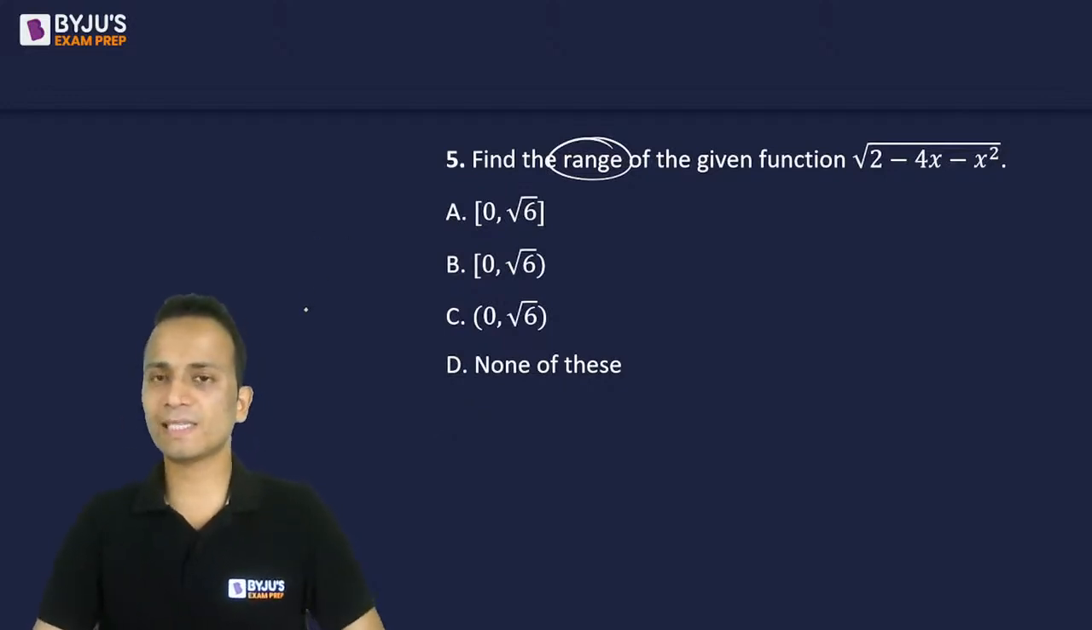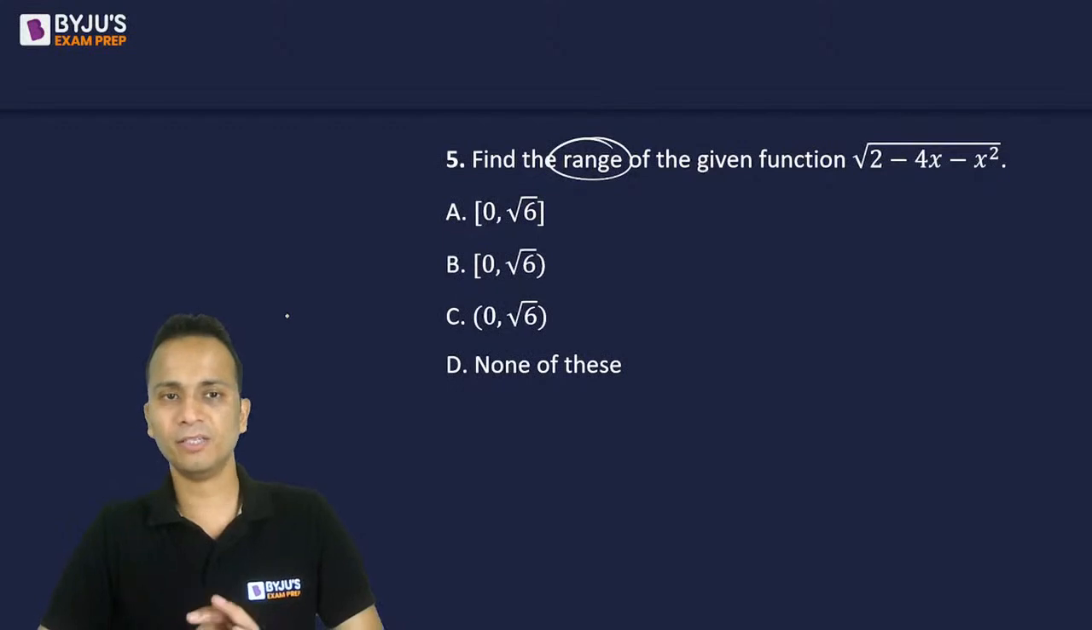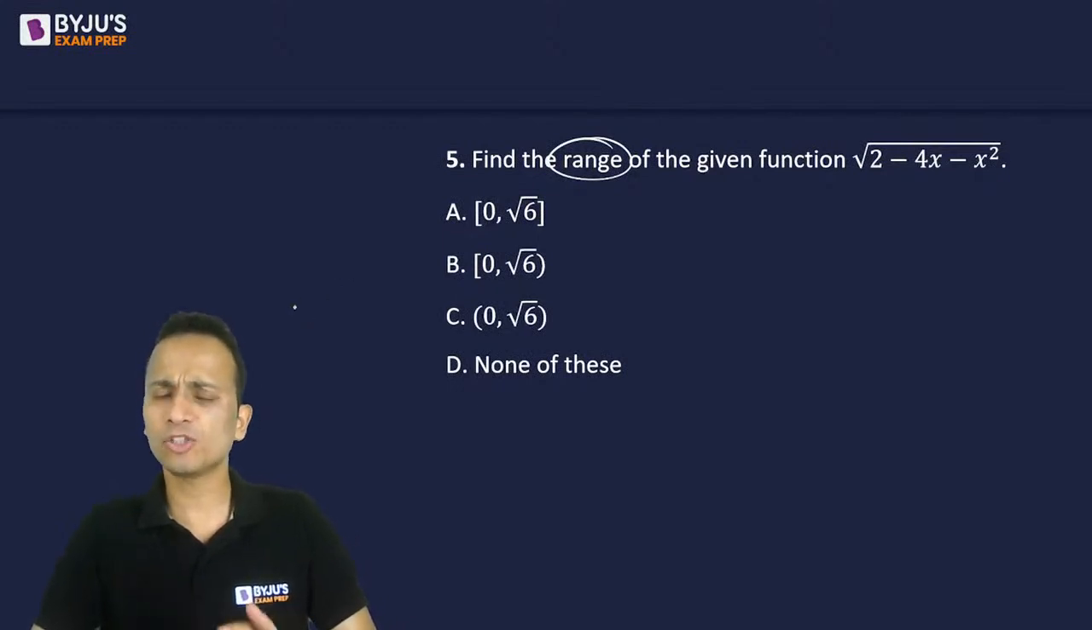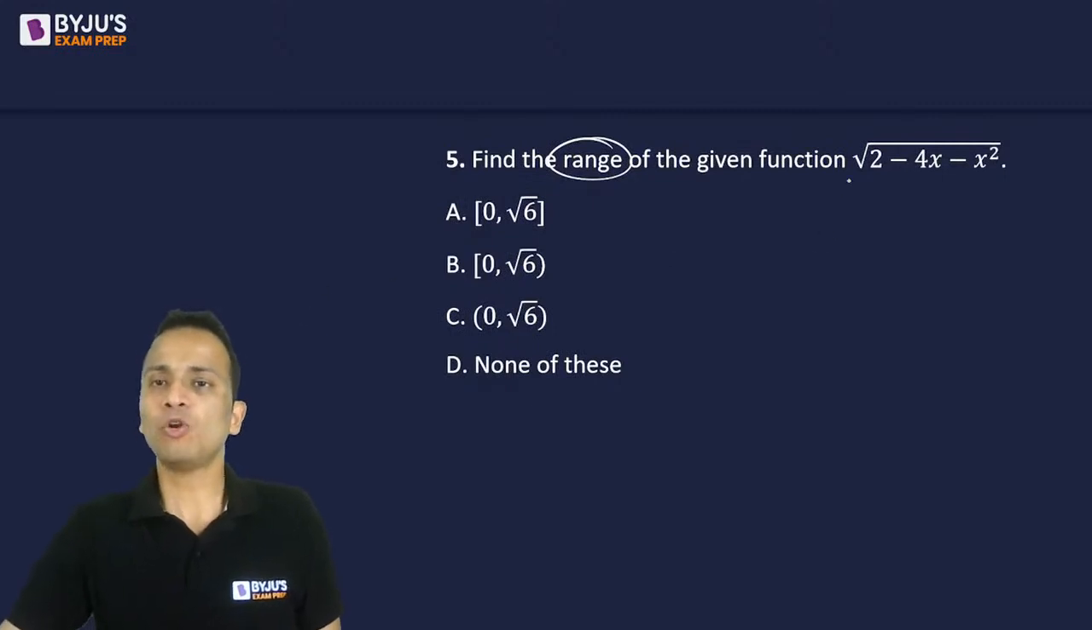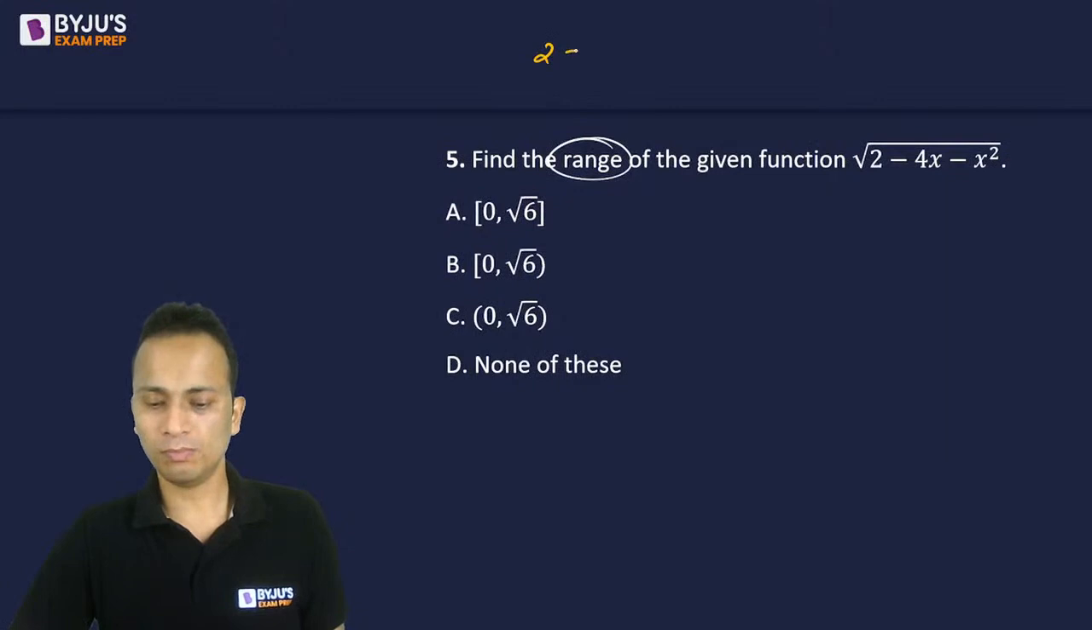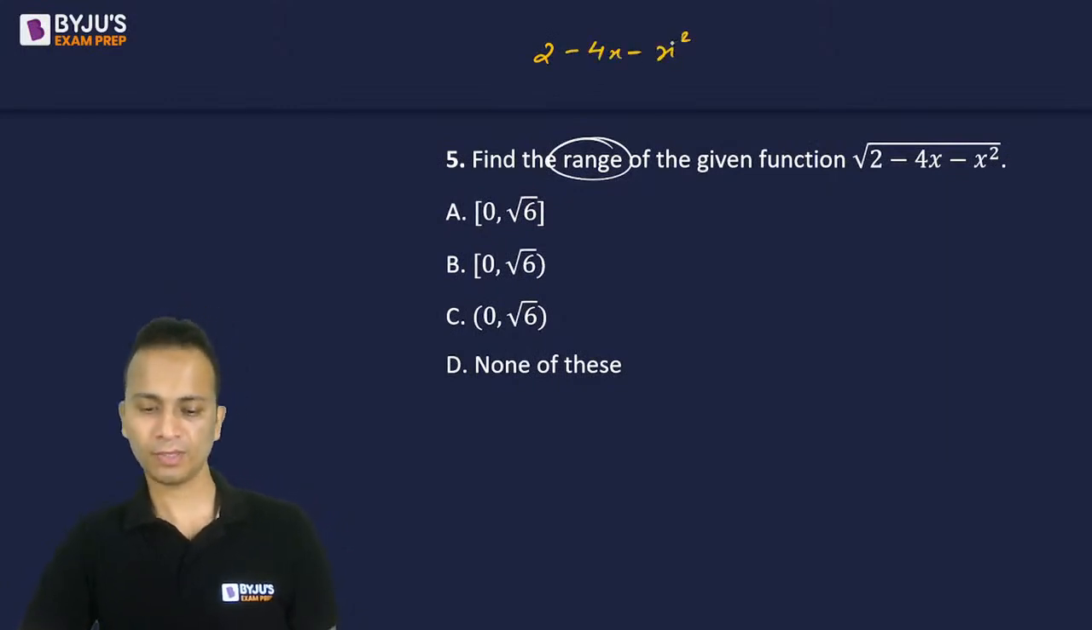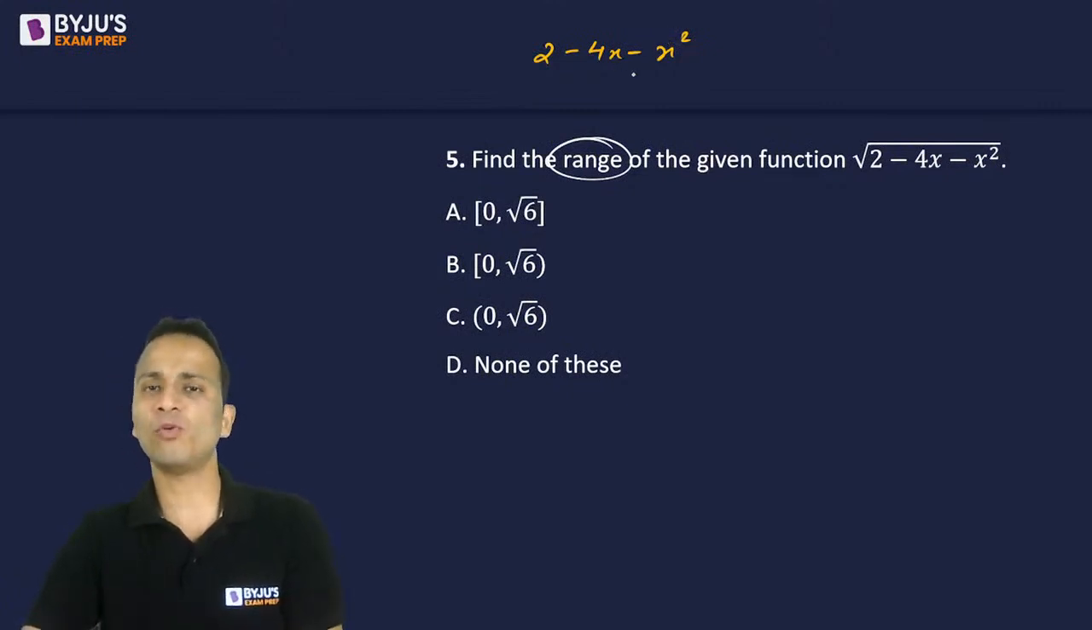Okay, now this one is slightly tricky. So let me help you in solving this one. Let's understand the solution. Now look at the value inside the square root. It is 2 minus 4x minus x square. Angela has given the answer. All right, good. So 2 minus 4x minus x square is the value.